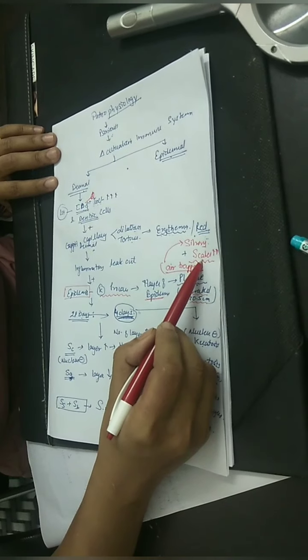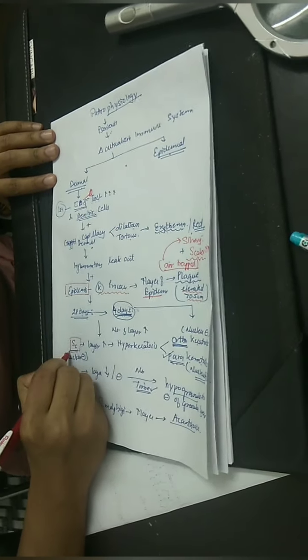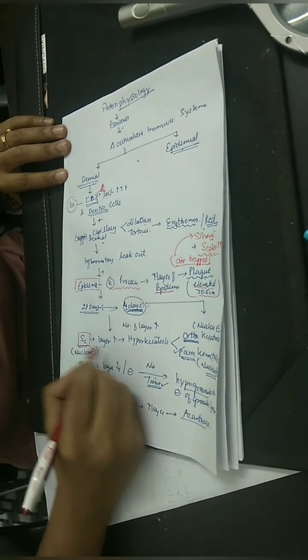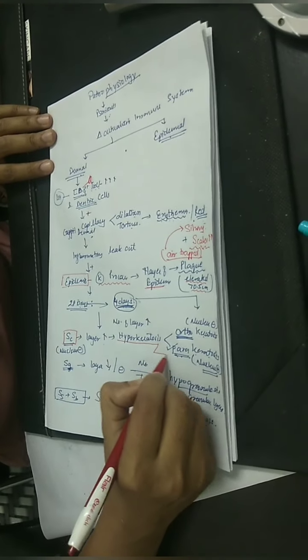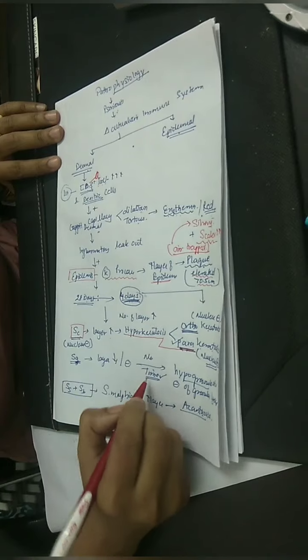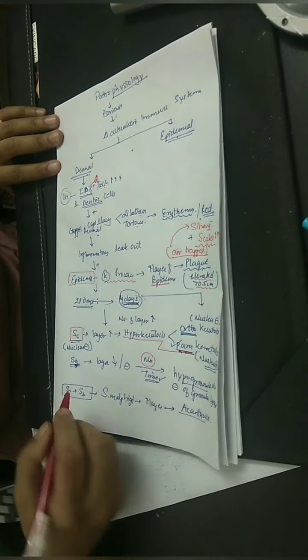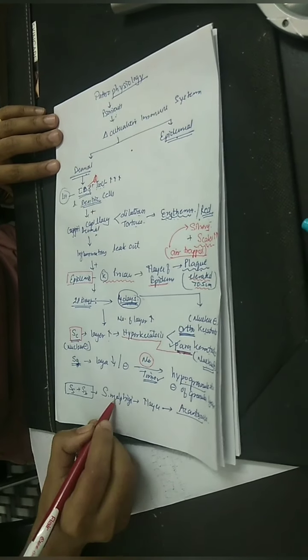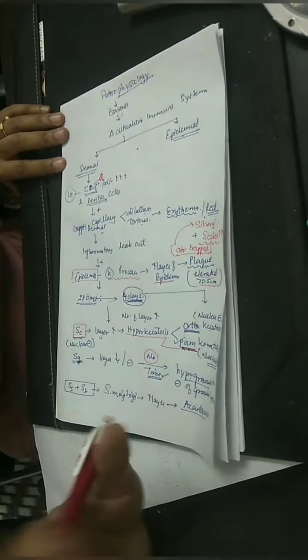Okay, and the reason for the scales is more and more dead layer, which is stratum corneum. The stratum corneum layer was increased, what we call hyperkeratosis, and the type was parakeratosis due to retention of nucleus. The granular layer was absent, or hypogranulosis, since we have no time to form granules, and the stratum malpighi layer is increased and we call it acanthosis. So it was the pathophysiology of psoriasis.